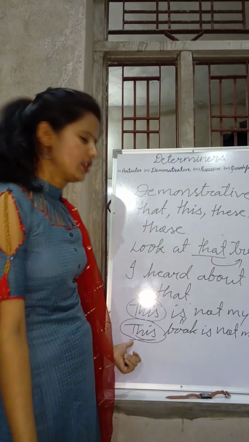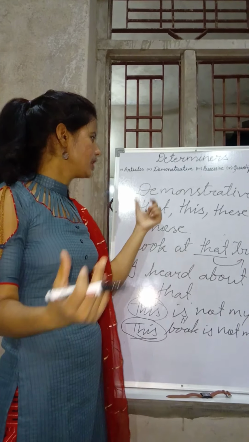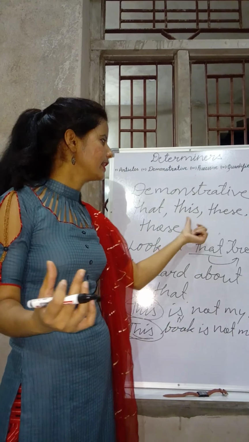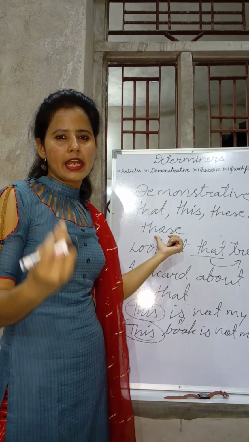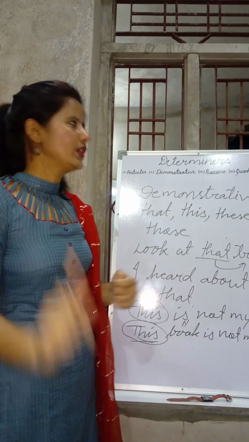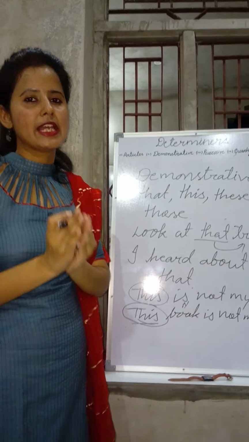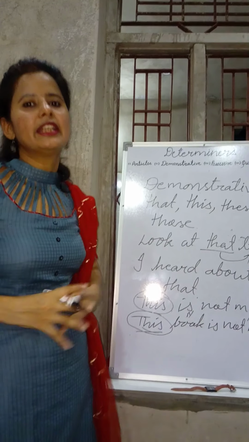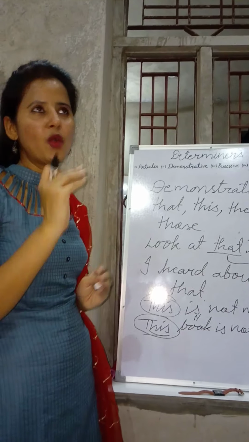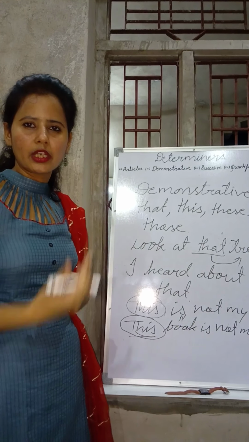I think you have understood this now. This is demonstrative. These are four words: that, this, these, and those. When they are used as adjectives, only then will they be called determiners. And whenever they are used as pronouns, we can't call them determiners. And how will you identify whether they have been used as pronouns or adjectives?